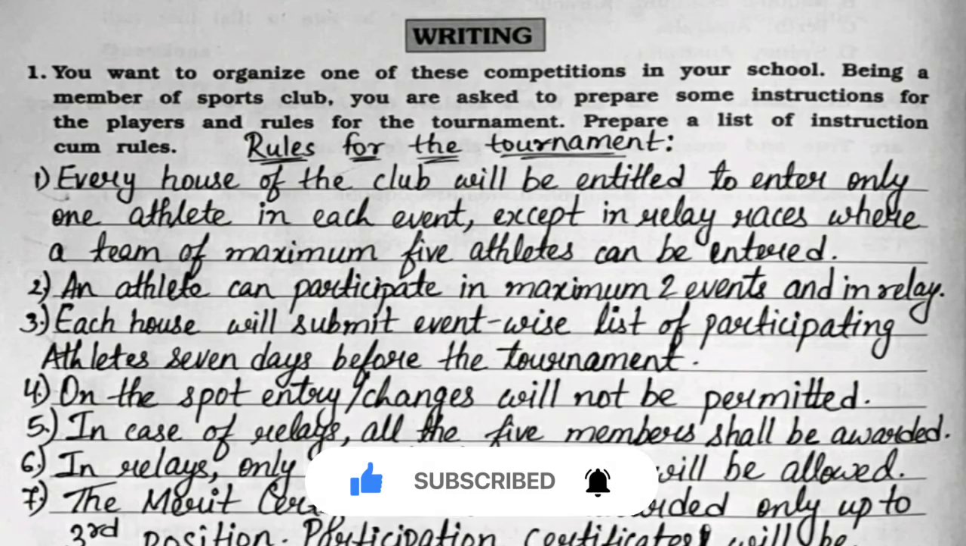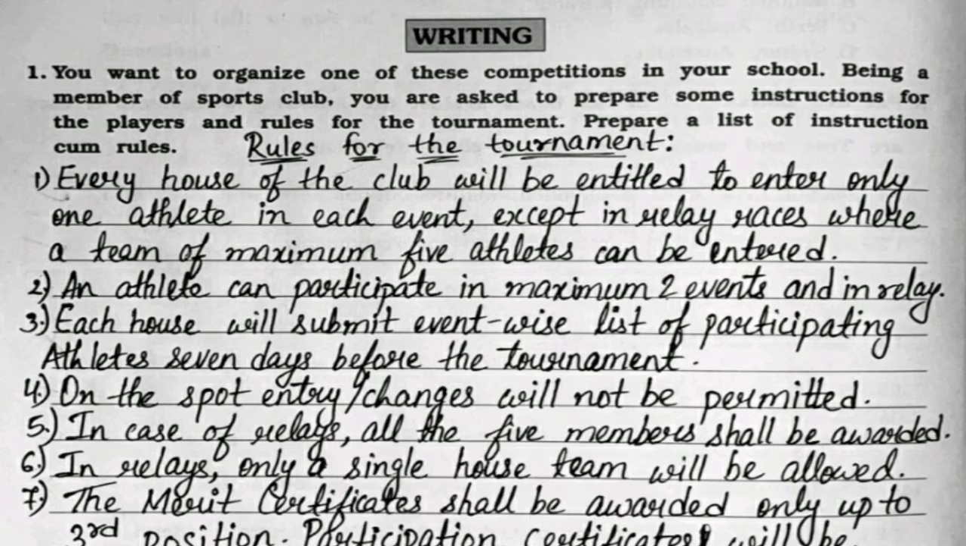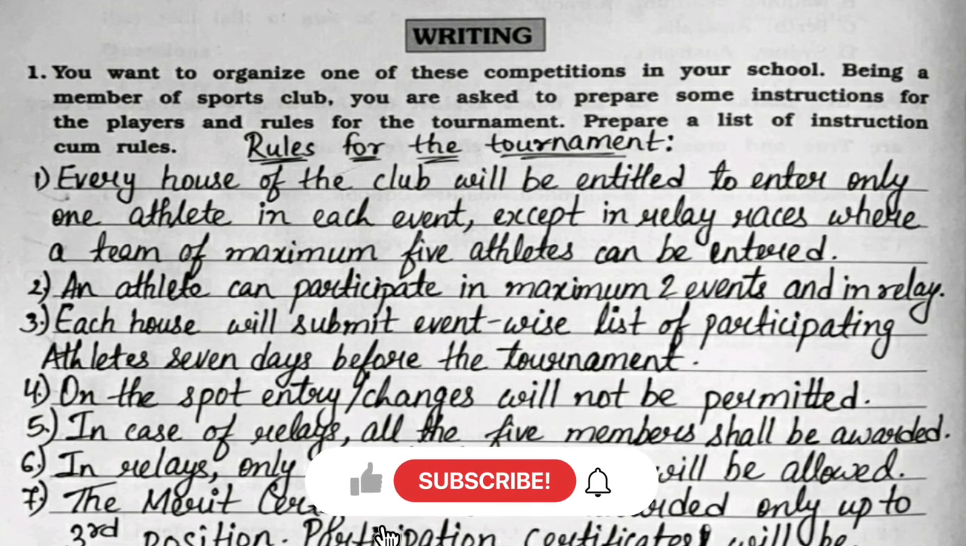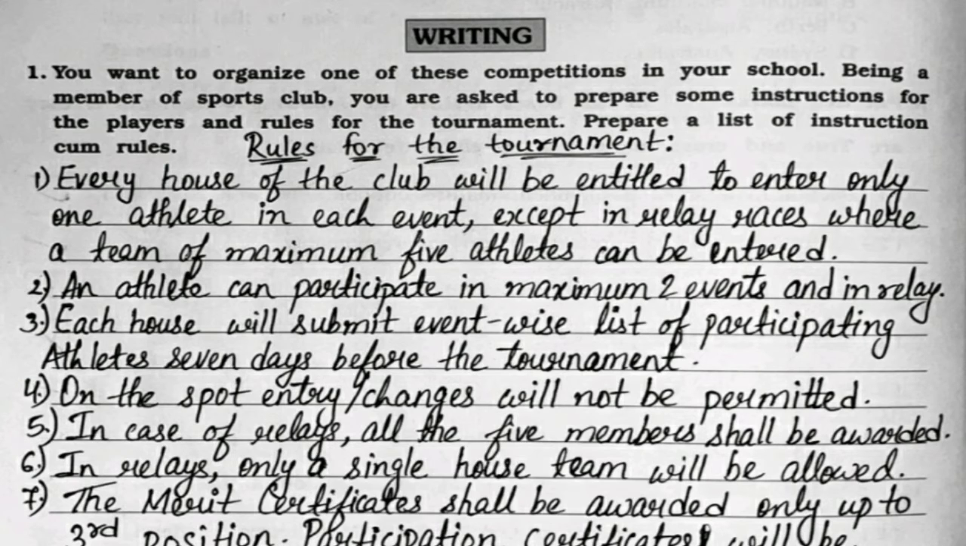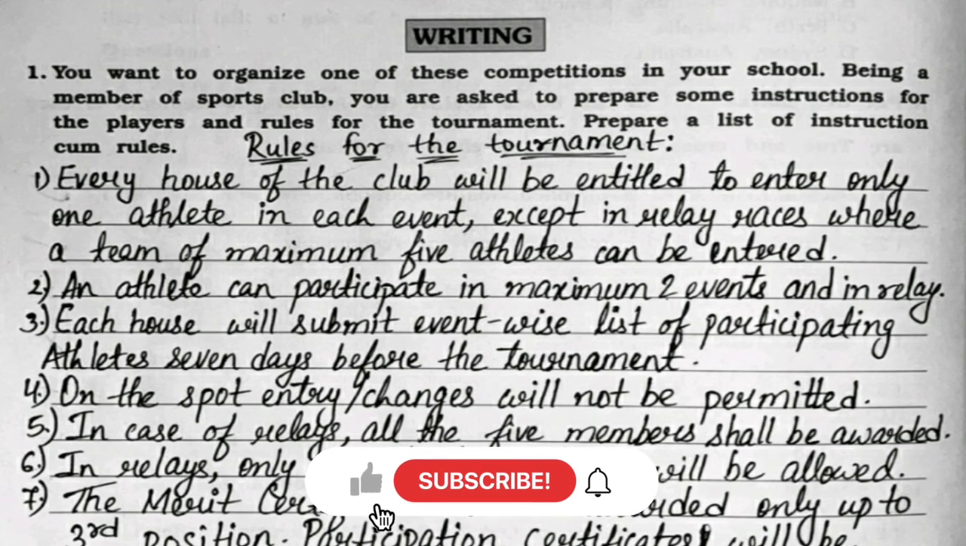Now the writing part. First one is, you want to organize one of these competitions in your school. Being a member of sports club, you are asked to prepare some instructions for the players and rules for the tournament. Prepare a list of instruction cum rules. So the rules for the tournament are, first, every house of the club will be entitled to enter only one athlete in each event except in relay races where a team of maximum 5 athletes can be entered.